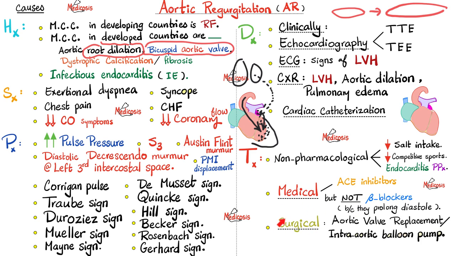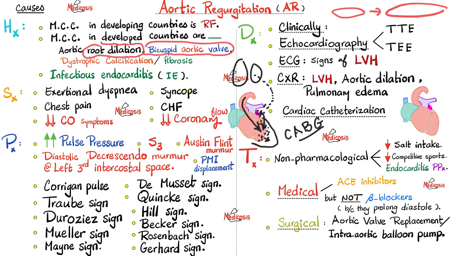Next, surgical referral. Who needs referral to surgery? Patients with acute severe aortic regurgitation, for example, after infectious endocarditis. Patients with cardiogenic shock. Patients who have symptoms and have severe aortic regurgitation, regardless of the status of left ventricular function. Patients who are hemodynamically stable, have severe aortic regurgitation, and undergoing surgical procedures such as coronary artery bypass graft or surgery on the aorta.